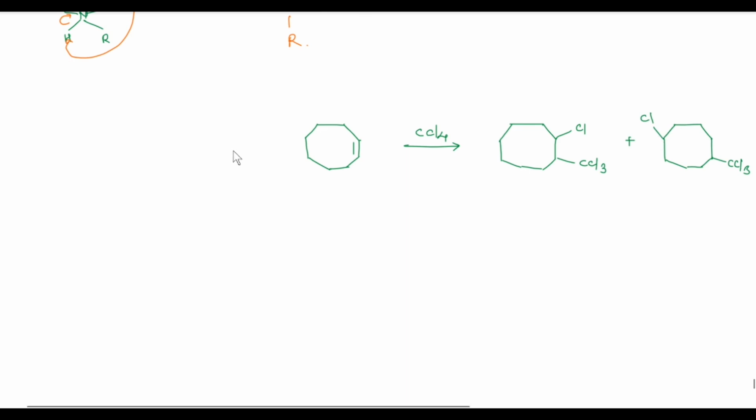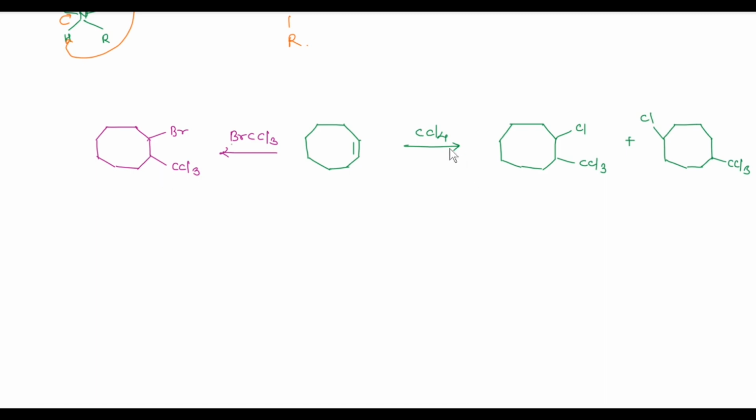When same alkene is treated with bromotrichloromethane, we get only this 1,2 disubstituted product.